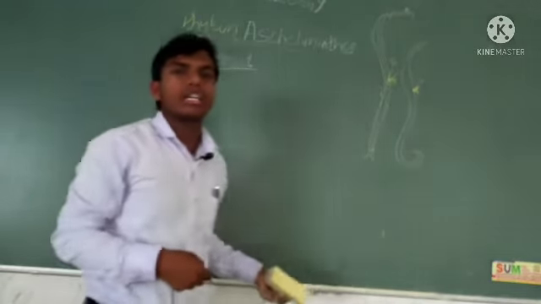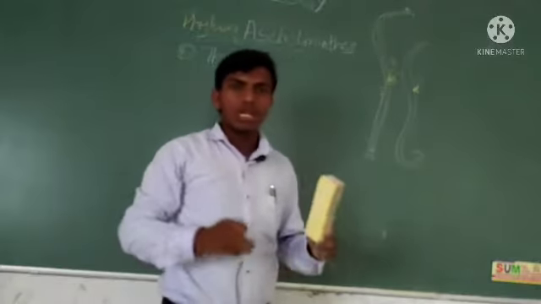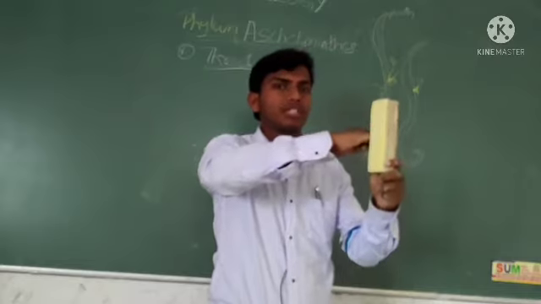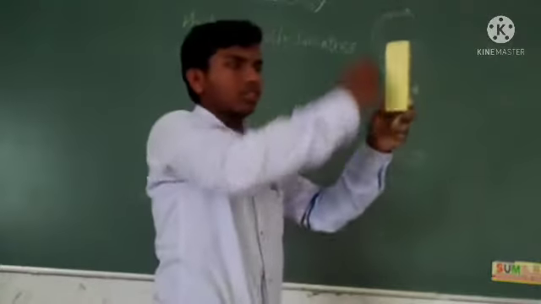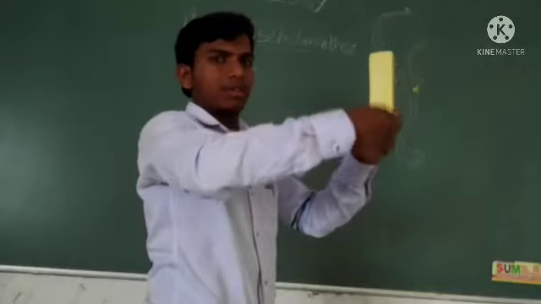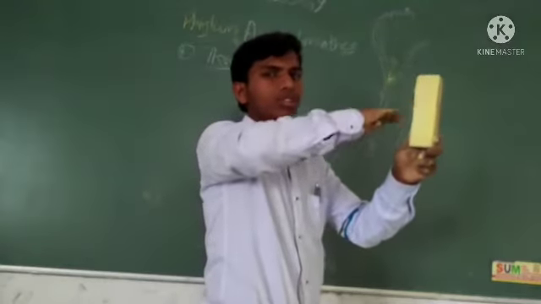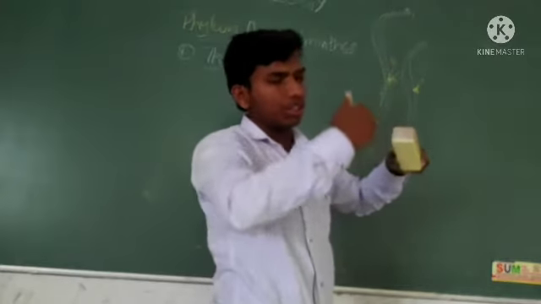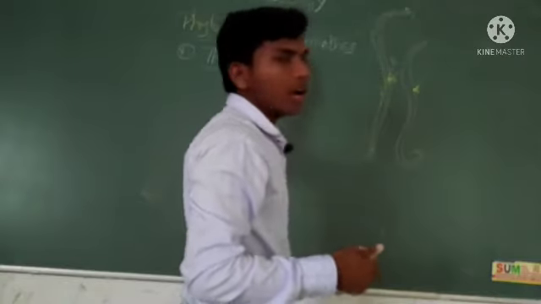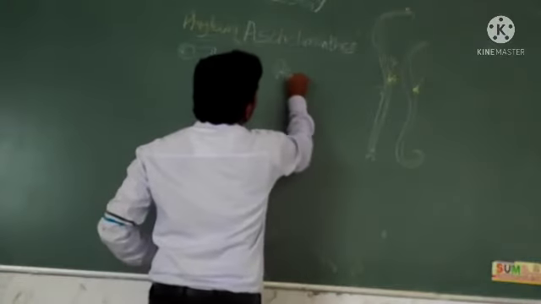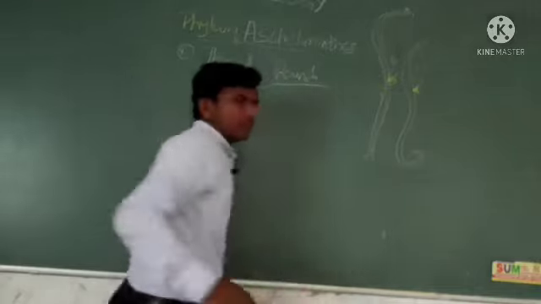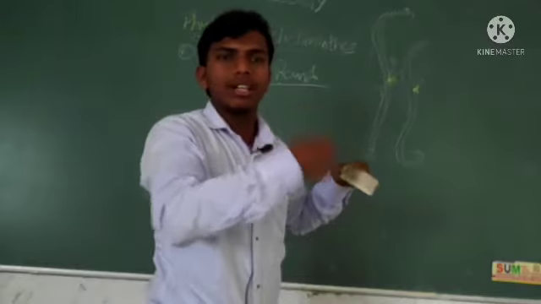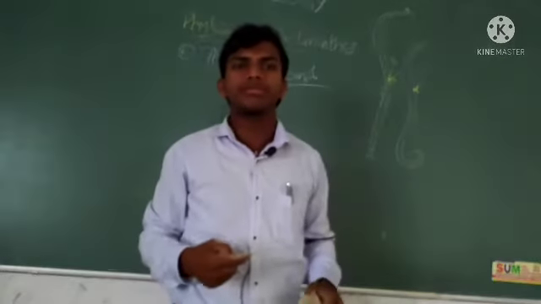Okay, if you cut this body in cross section, this is Ascaris, you will observe a circular shape. Due to this circular shape, they are also called roundworms. If you cut this body, it looks circular. That's the reason they are called roundworms.